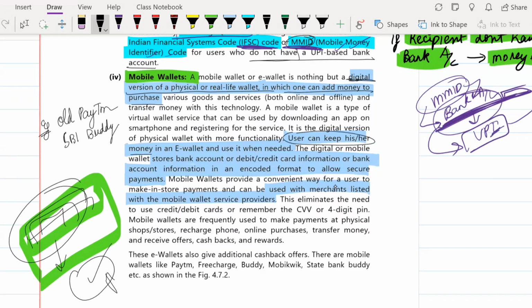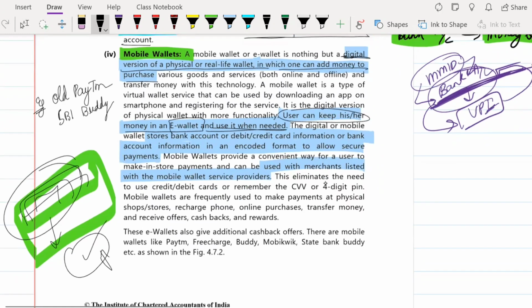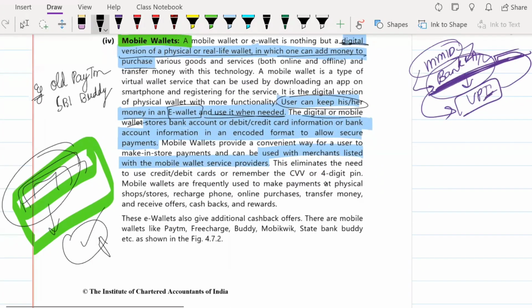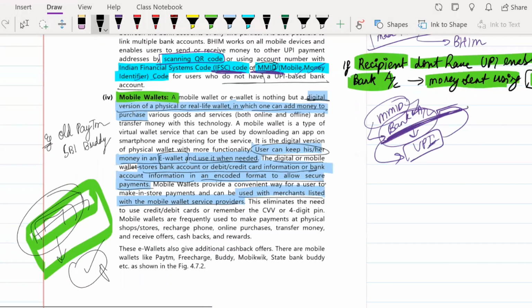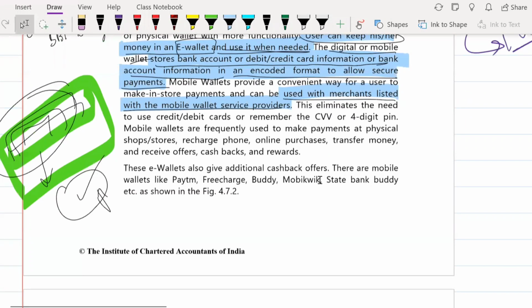Users can keep their money in the e-wallet and then use it whenever it is needed, that we already know. So what happens is this digital or mobile wallet stores bank account or debit card information in an encoded format to allow secure payments, used with merchants listed. So you can basically make payments. That is what is given here. With the help of these mobile wallets, it eliminates the need to use credit or debit cards, or even remember the CVV or 4-digit PIN.